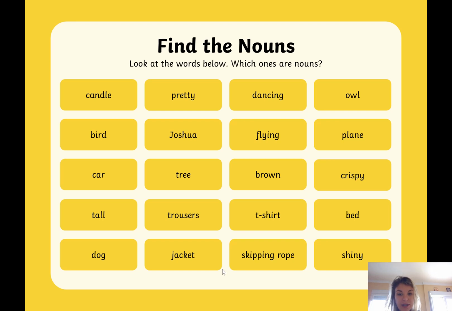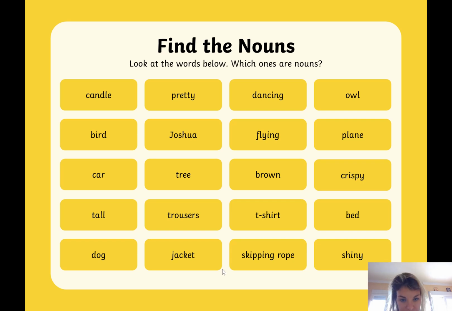Car, yes, that's a thing, also tree. Brown. Brown is an adjective that is describing the object. So you might have a brown dog. The dog is brown. Dog is the noun and brown is the colour. It's describing it, it is the adjective. As well as crispy. You might get crispy bread in Mercadona or in the local supermarket. Tall, another word to describe how things look.